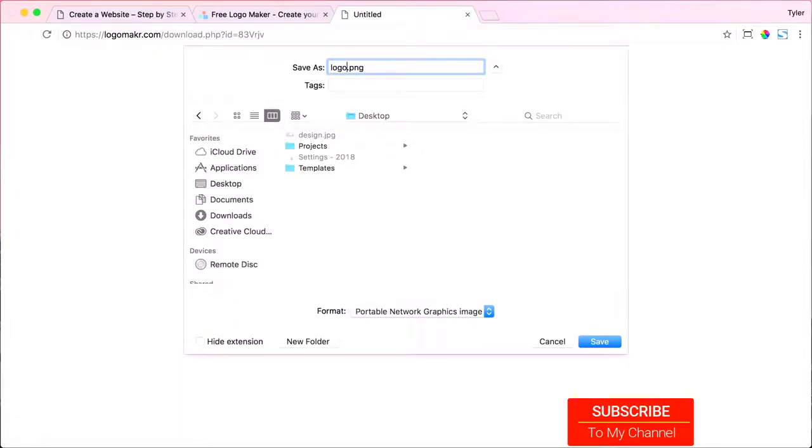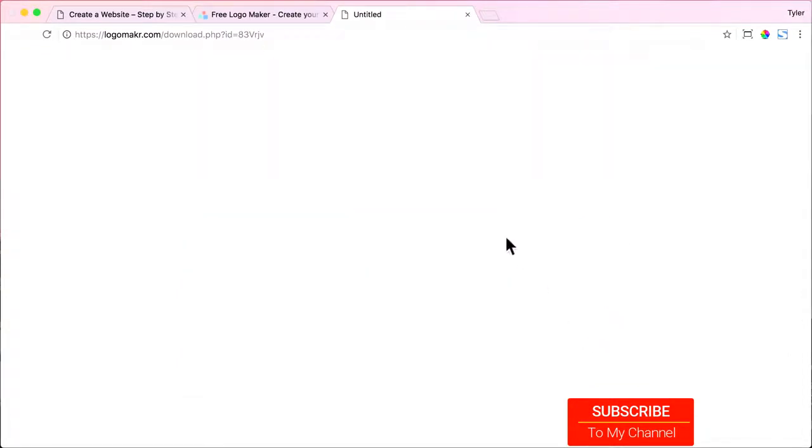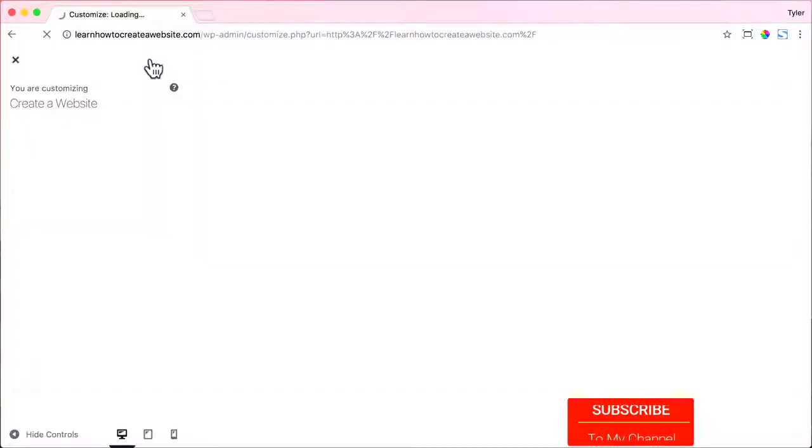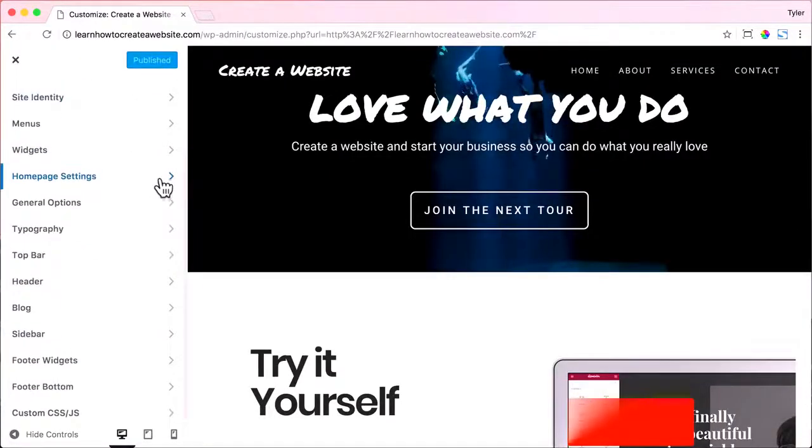Make sure it says .png because PNG makes it so that there can be transparency, so that it's not like a square box. Like if you save it as a JPEG, it would be like a square box, white in back of it. But if you do a PNG, then it will be see-through. All right, so save that to your desktop or wherever. We can exit out of Logo Maker. Then we can click on Customize and go to Header and click Logo.